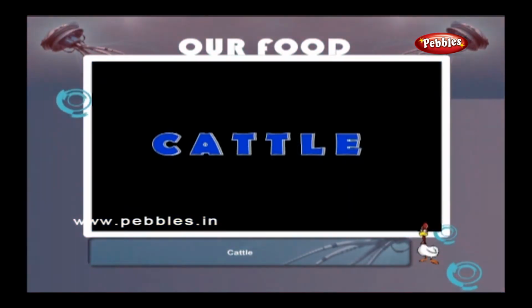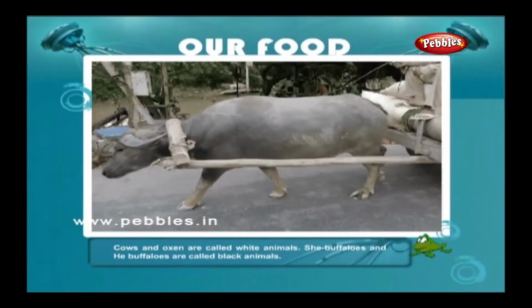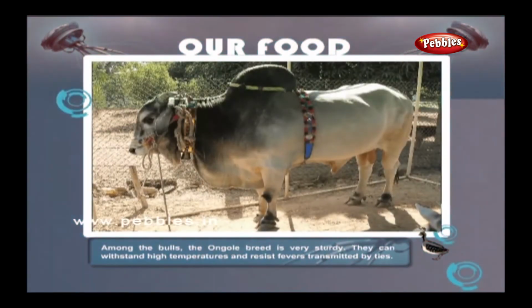Cattle. Cows and oxen are called white animals. She-buffaloes and he-buffaloes are called black animals. Among the bulls, the Ongole breed is very sturdy. They can withstand high temperatures and resist fevers transmitted by ticks.